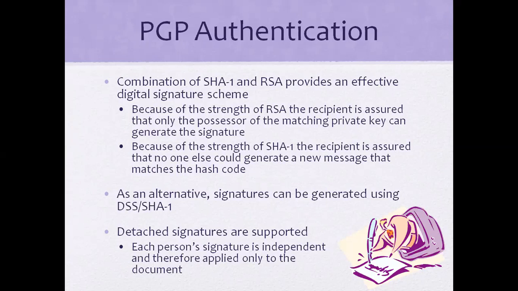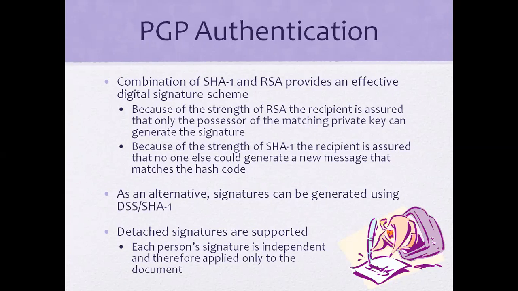Because of the strength of SHA, the recipient is assured that no one else could generate a new message that matches the hash code. Here we are using two types of algorithms. Once the recipient is assured, the message will be matched to the hash code, and only if it matches will it be allowed. That is the digital signature feature.